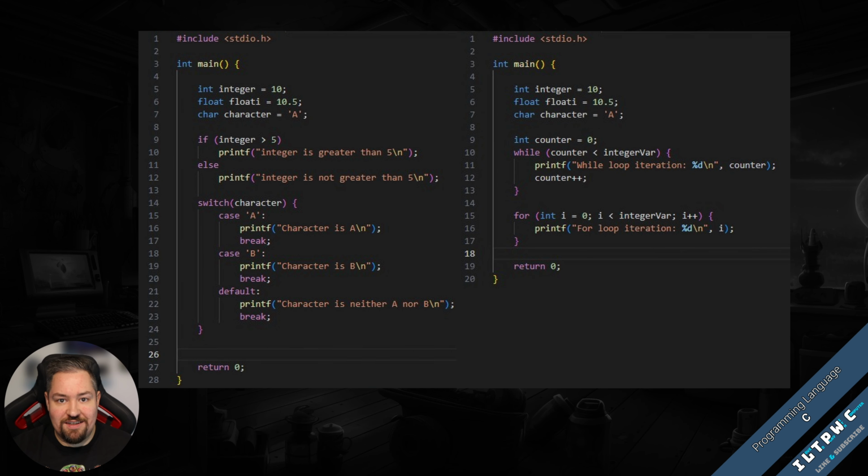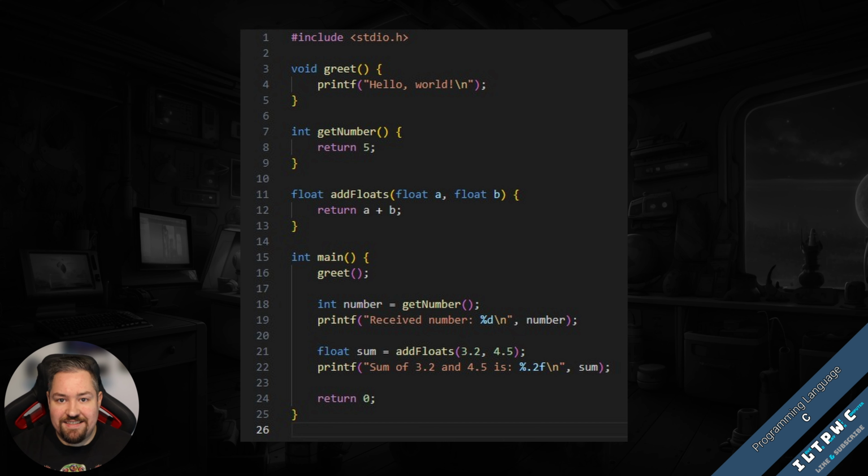Control structures like loops, for and while, and conditionals such as if and switch form the backbone of C's logic flow. Functions play a crucial role. They can be defined with return types and can accept parameters. For example, printf and scanf are standard library functions used for I/O operations.